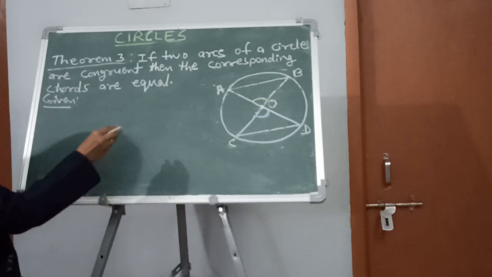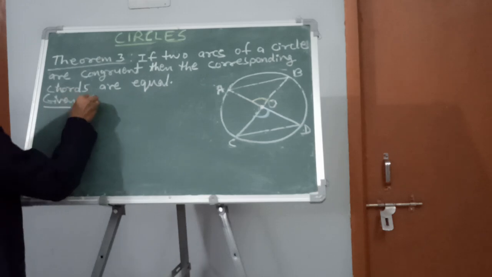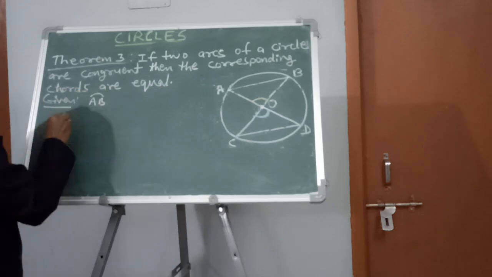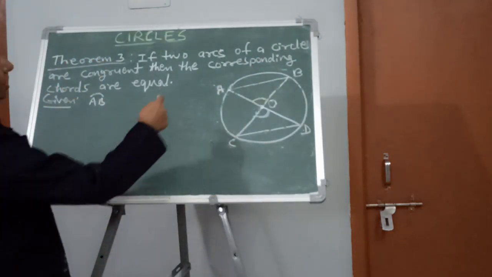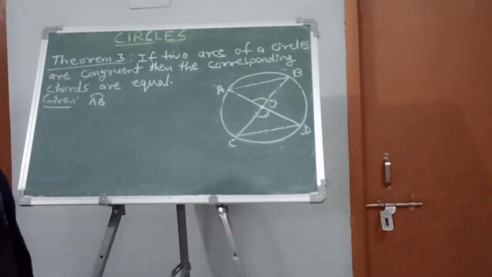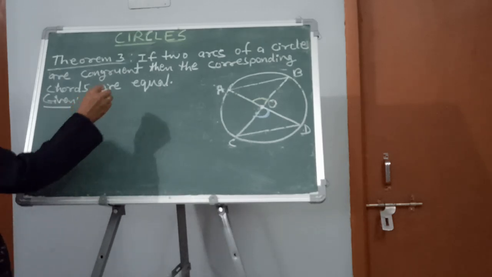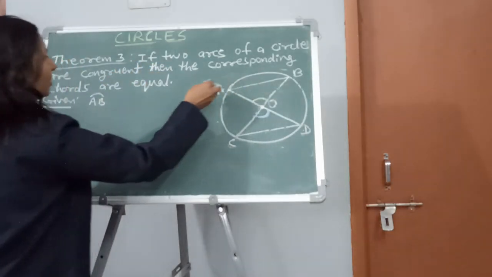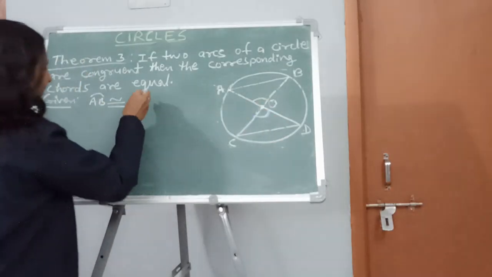If two arcs, suppose this is one arc and this is another arc, so it is given arc AB. Arc AB, this minor one. If this is the minor one, then the other will be the major one. So in both cases we will try to prove by taking case 1 and case 2, both the minor and major arcs. So let us see what it is telling. If two arcs of a circle, that is, arc AB is congruent to arc CD,